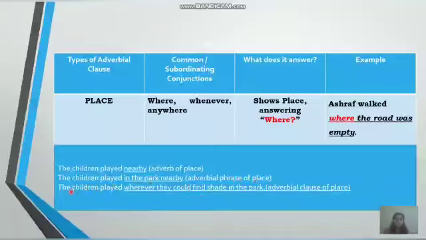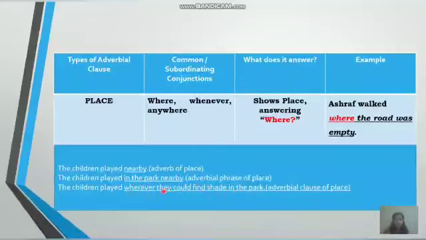Now look at the next example. The children played wherever they could find shade in the park. Now look at the underlined part. Wherever they could find shade in the park. So this part of the sentence begins with the subordinating conjunction wherever, and you also have a subject and a verb combination.